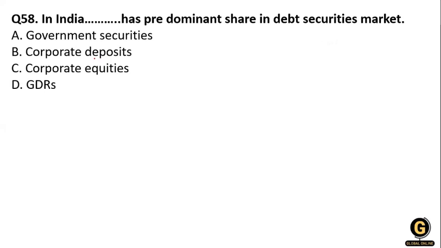So in India, the dash has a predominant share in the debt security market: government security, corporate deposit, corporate equities, and the GDR. So in India, the predominant share in the debt security market is government security.